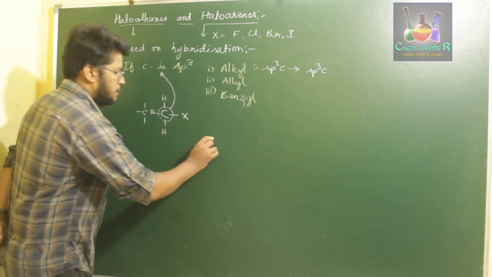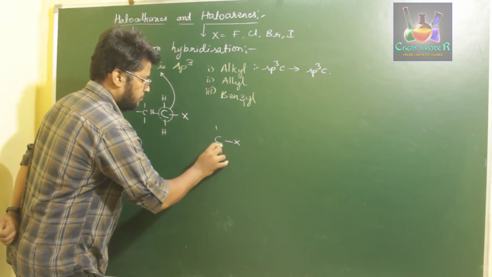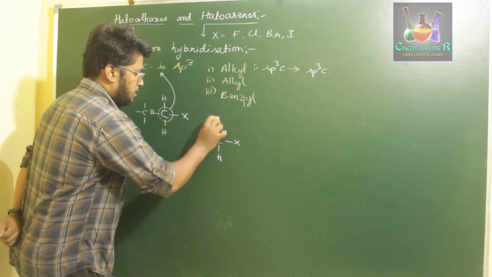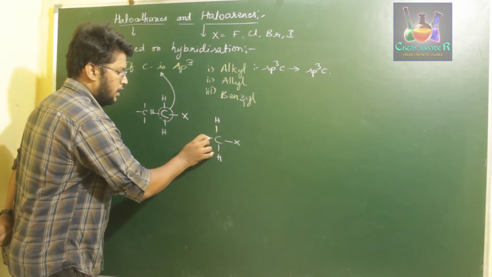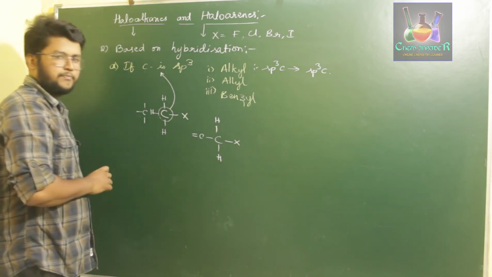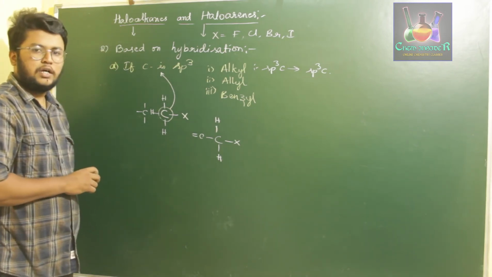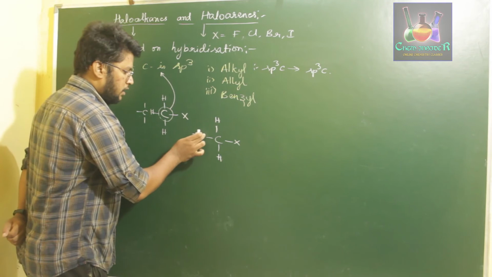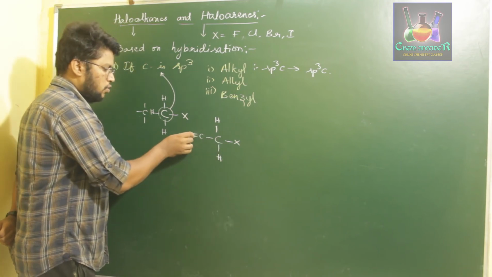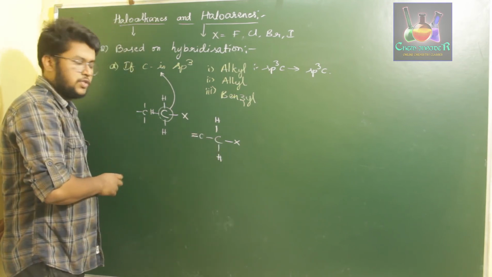If our sp3 carbon, that is this one, is attached to an sp2 carbon, like this, which has a double bond, so our sp3 carbon with a halogen is attached to one more carbon which is sp2.